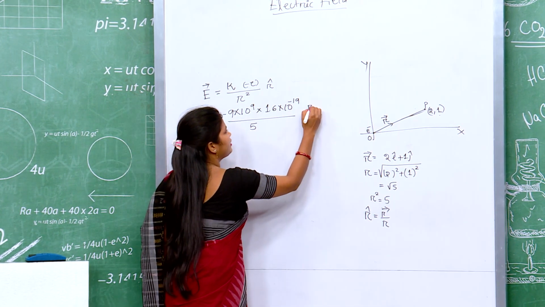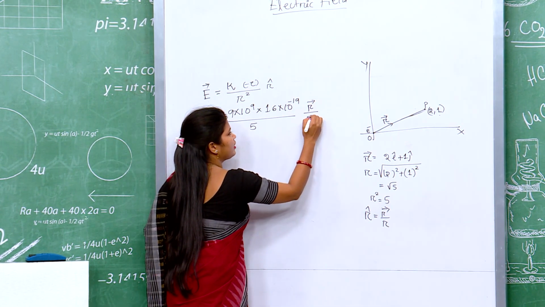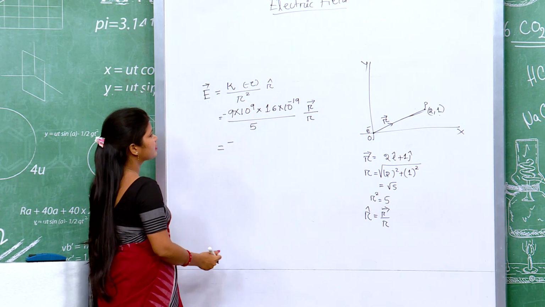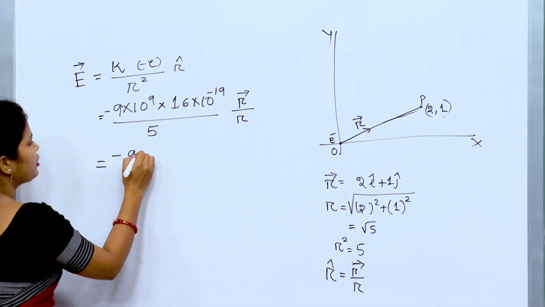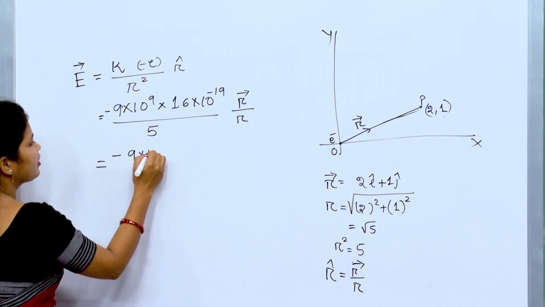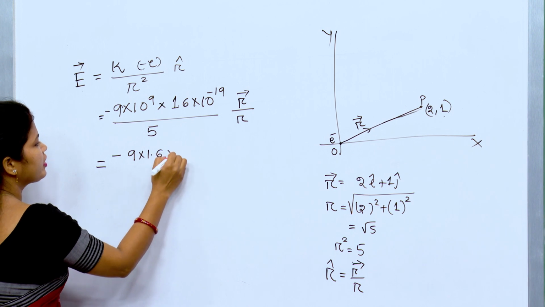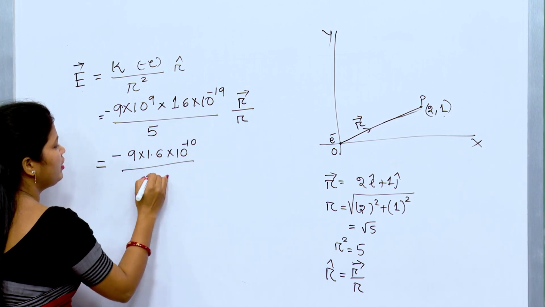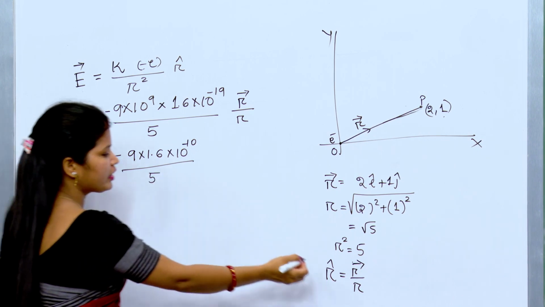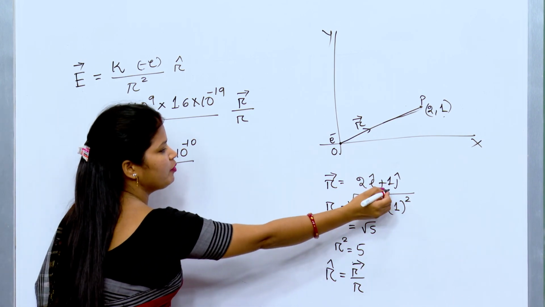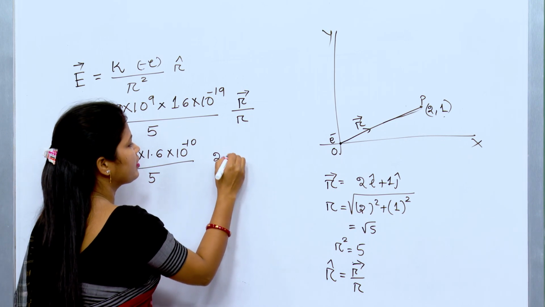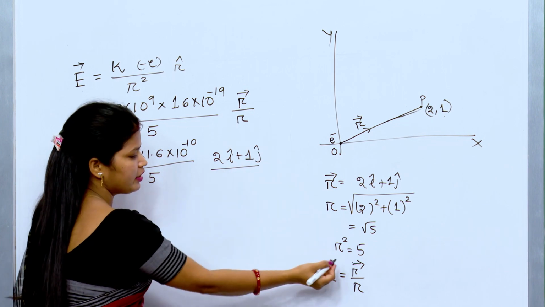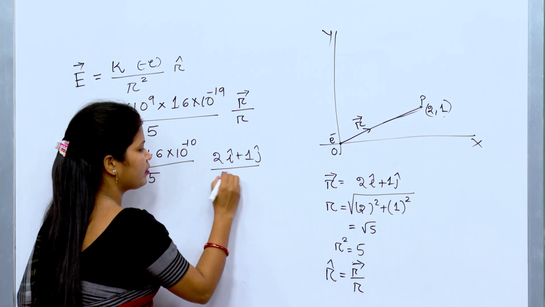So, I can write here the R vector upon R. So, this will be equal to minus 9 into 10 to the power 9 into 1.6 into 10 to the power minus 19 upon 5, times the R vector, here 2 i cap plus 1 j cap, divided by R, here root 5.